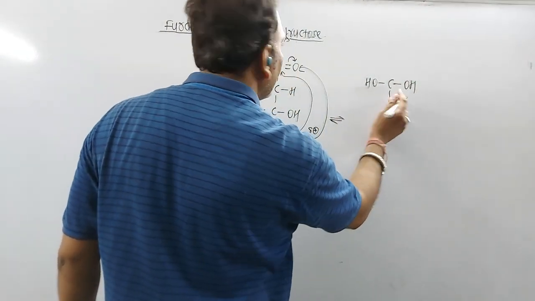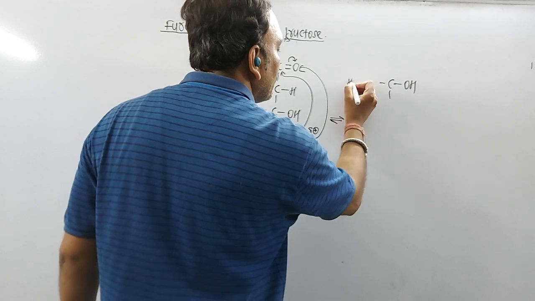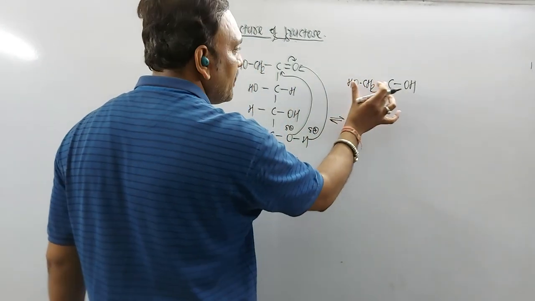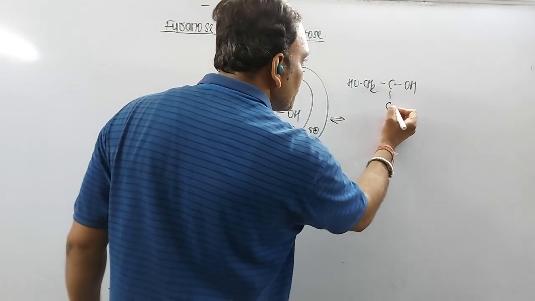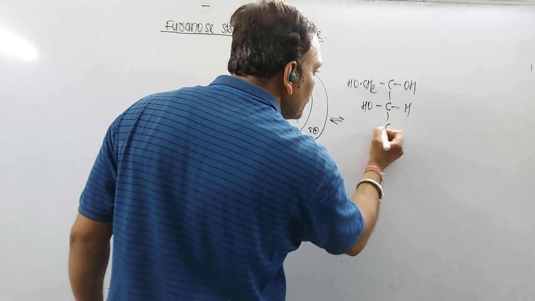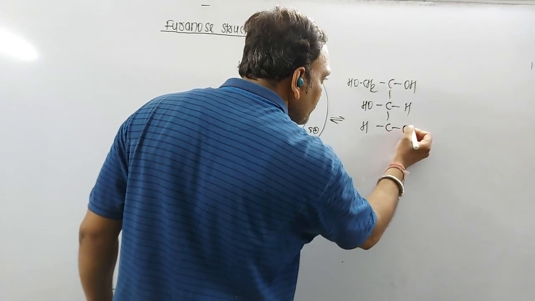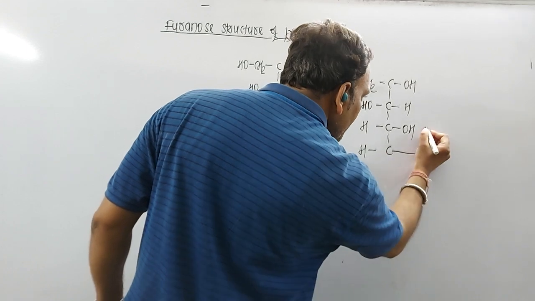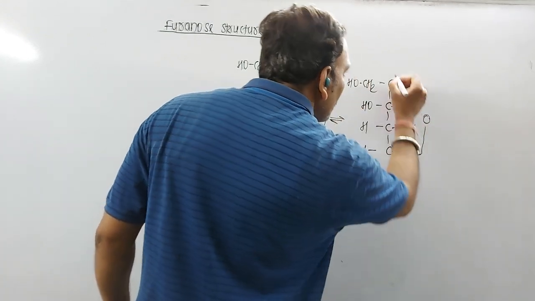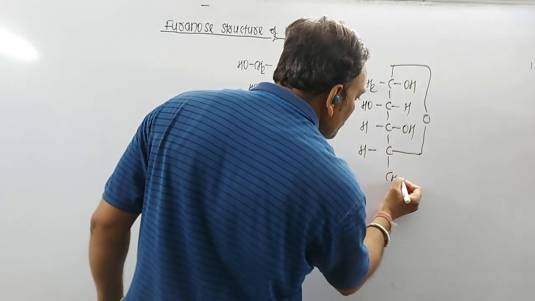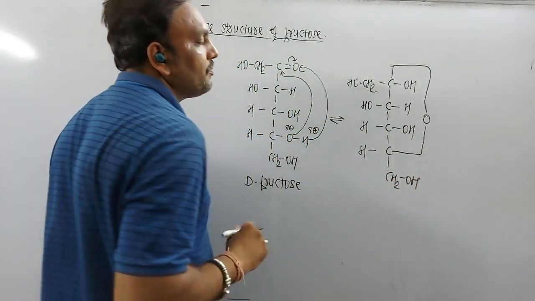So the situation is likely to be this: CH2OH is connected, already connected to this OH. This happens to be the third carbon, this is the fourth carbon, and this is the fifth one. Now OH gets added to the carbonyl group, so the cyclic structure so obtained can be given in this manner.